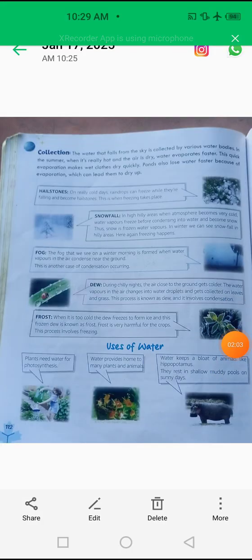Now look at the next picture. This is a picture of snowfall. In hilly areas, when the atmosphere becomes very cold, water vapors freeze before condensing into water and become snow. Thus, snow is frozen water vapors. In winter, we can see snowfall in hilly areas. Here again freezing happens.